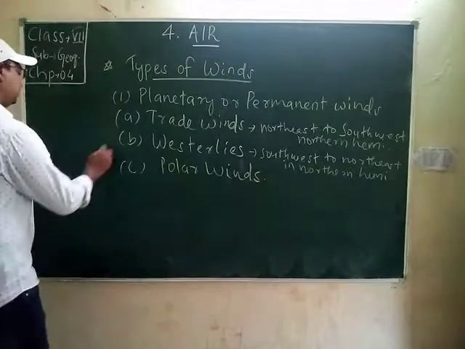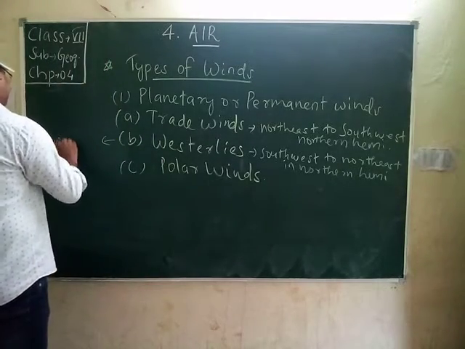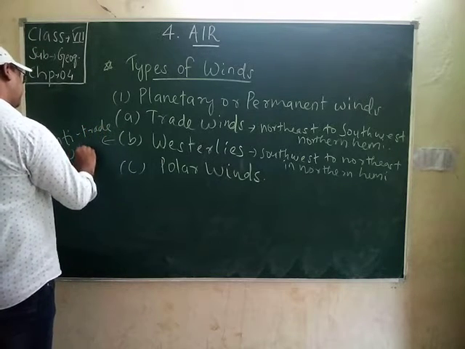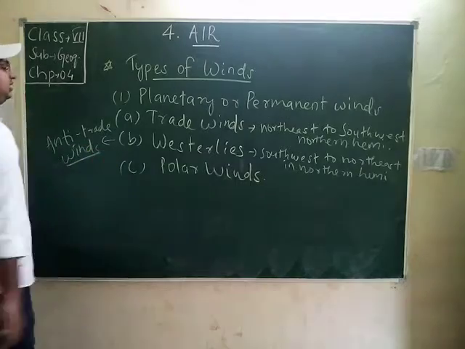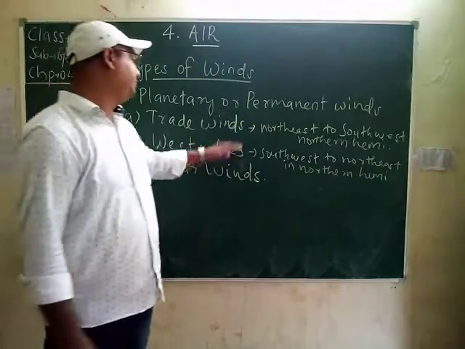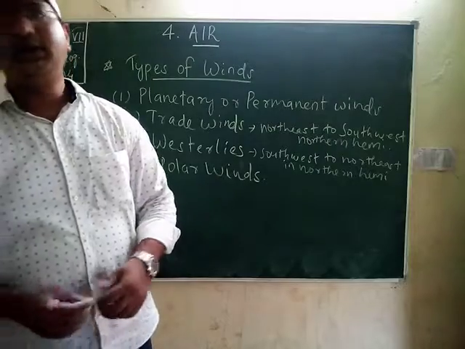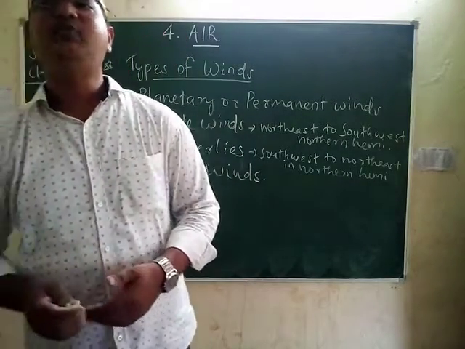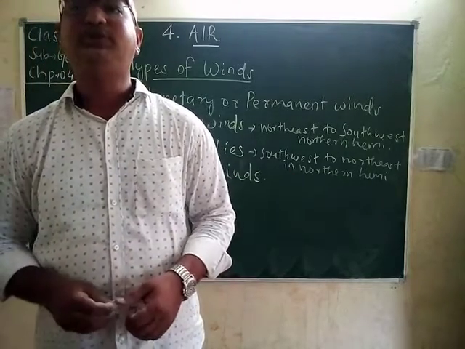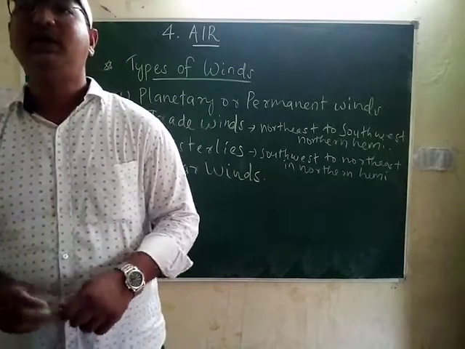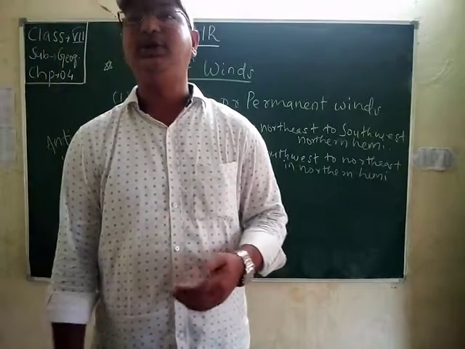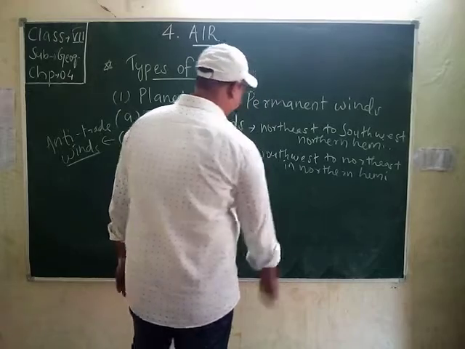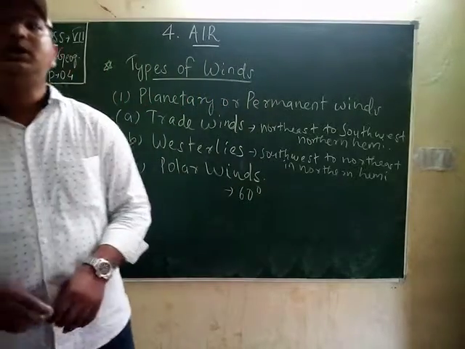Students, the westerlies are also known as the anti-trade winds because they flow opposite to the trade winds. The last one is, students, the polar winds. As the name suggests, the polar easterlies move out of the polar highs towards the subpolar low pressure belts. These winds blow at about 60 degree latitudes above the hemispheres.